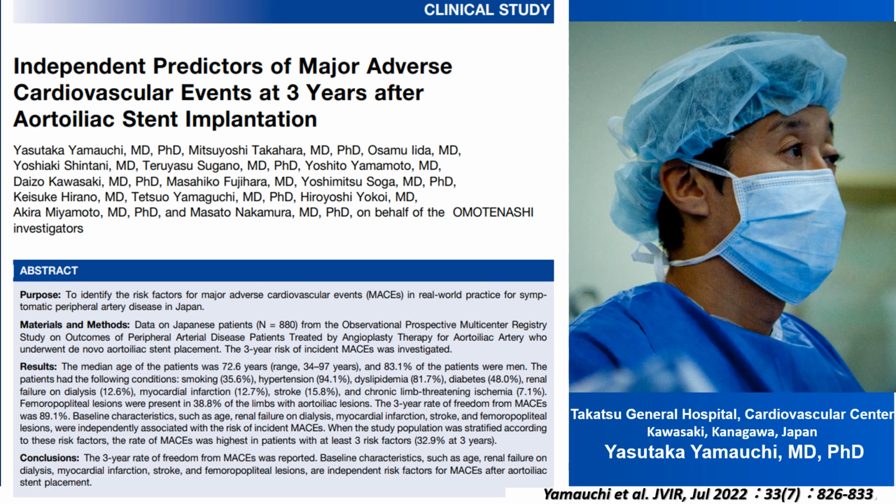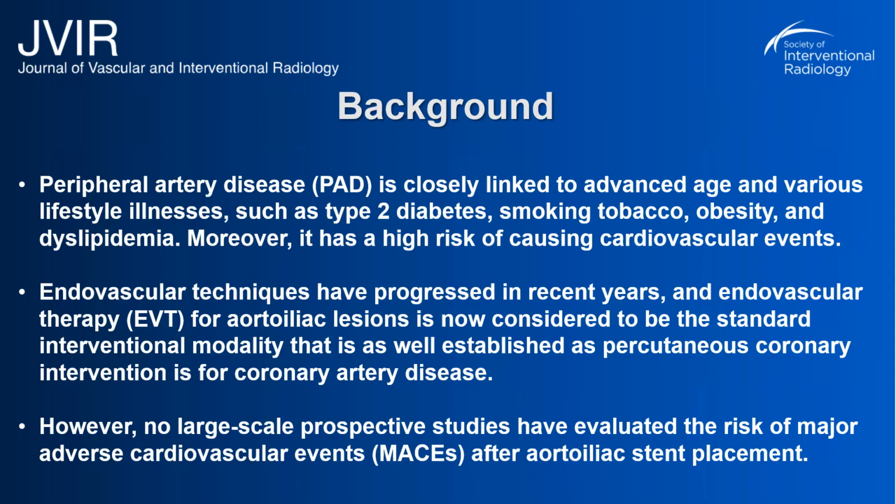My treatise is about the independent predictors of major adverse cardiovascular events at 3 years after aortoiliac stent implantation. To begin, we know that peripheral artery disease is closely linked to advanced age and various lifestyle illnesses such as type 2 diabetes, smoking tobacco, obesity, and dyslipidemia.